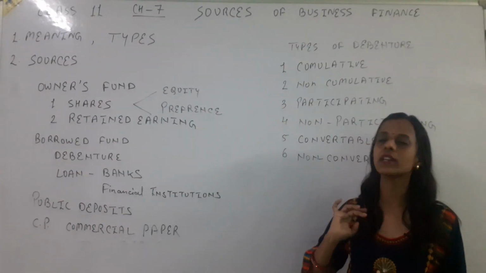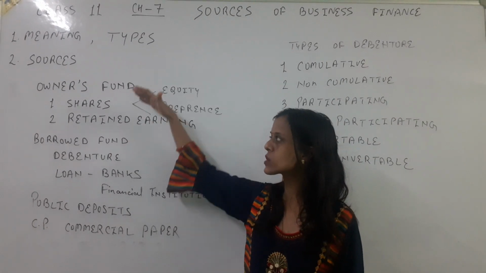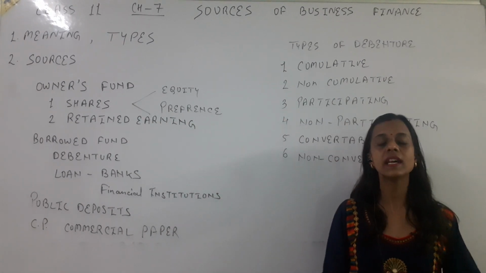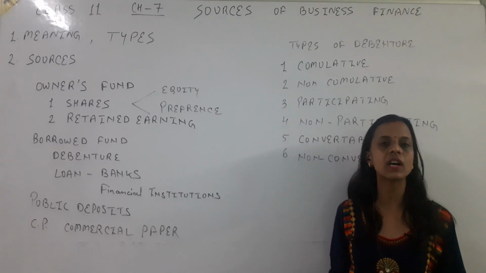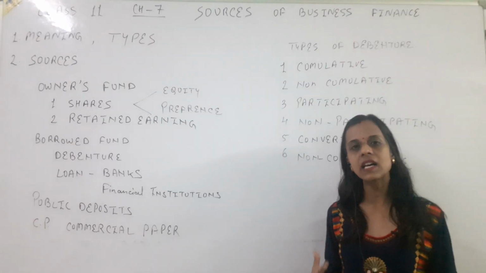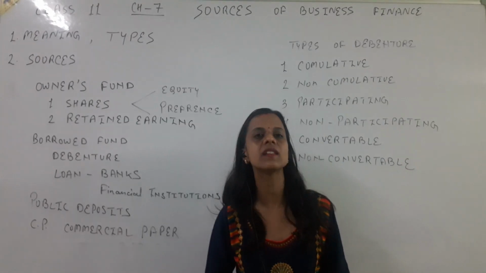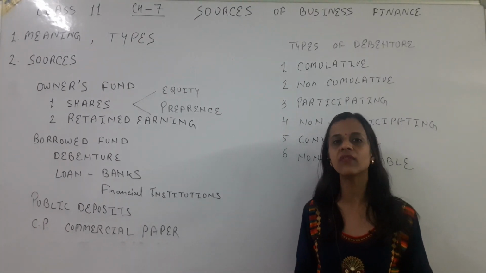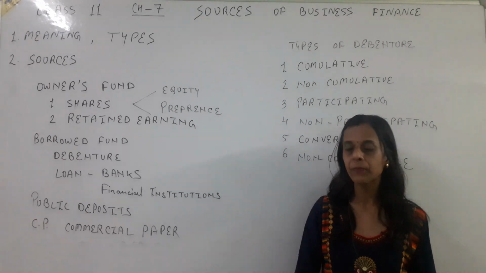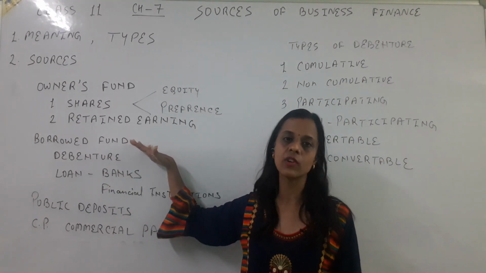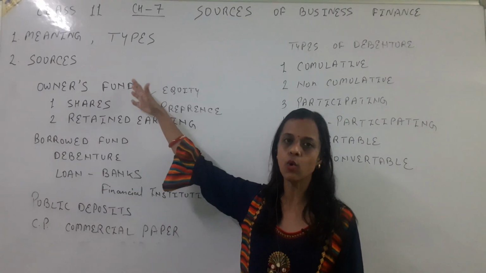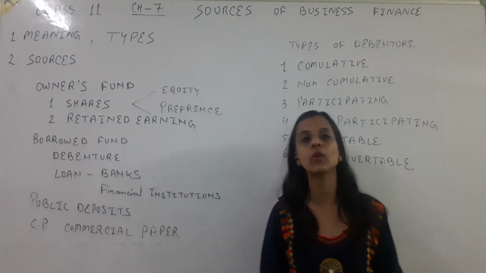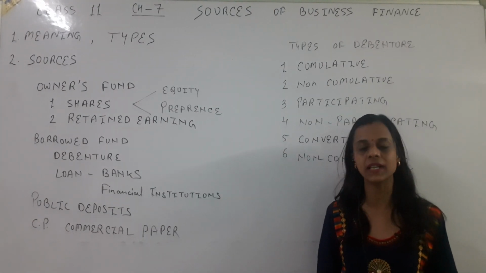And one more important thing: how will we balance these two things, how will we choose whether we should arrange funds from owner's fund or from borrowed fund? So the answer is basically we should maintain the balance. For that, we consider many factors, for example risk, because if we are borrowing from somewhere, it involves risk. Owner's funds also do have risk, but we cannot take unlimited risk.